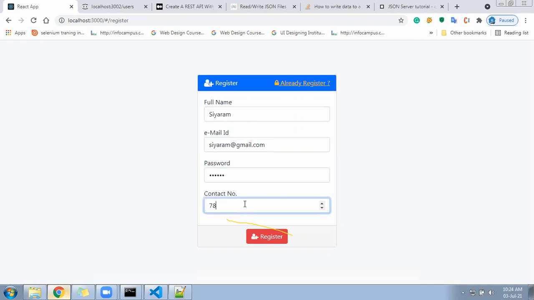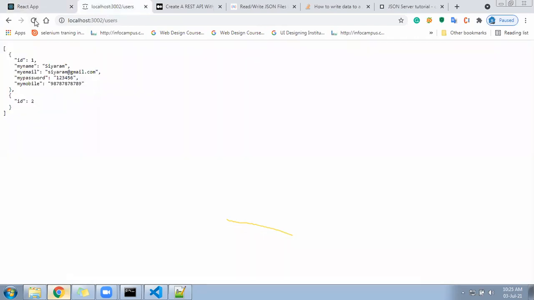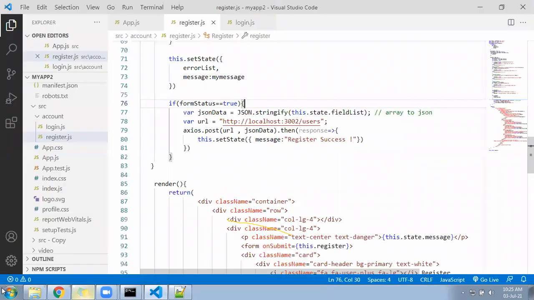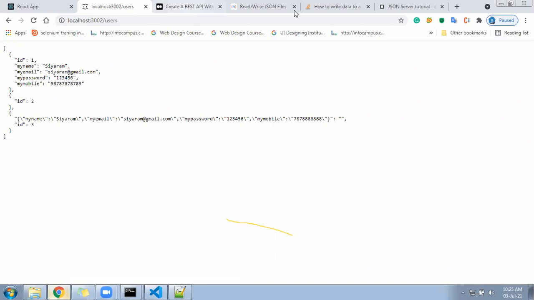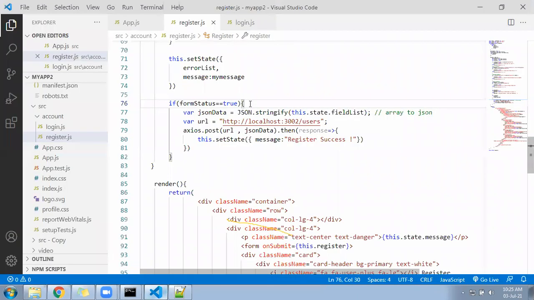You can see 3, 4, 5, 6, 7, 8, 9, 10. Okay, it's saying register success. And let me see your data. Awesome. Data came, but it is coming in the form of JSON, right? Okay. Now let's you call the Axios. I'll guide you, we have almost reached. So what is it saying? It is saying, please don't post in the form of JSON. Don't stringify it.